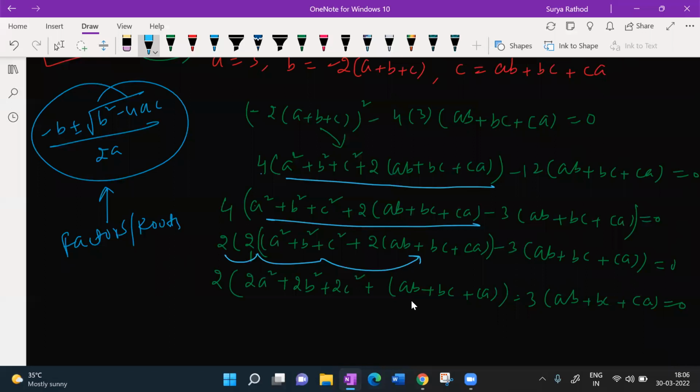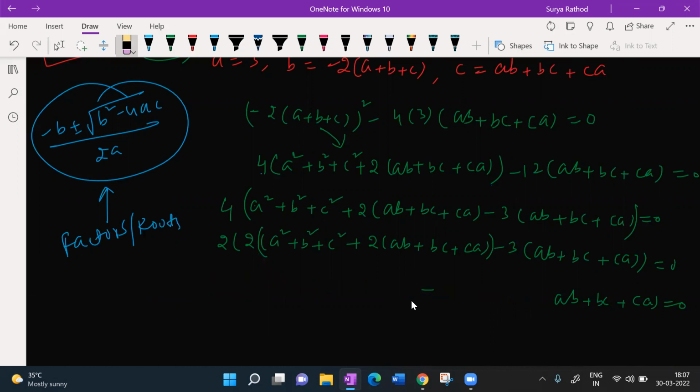Okay, which one are you saying, Shreyan? Sorry, Kavya ji, which one are you saying? Let me write directly here. Look at this here. If I just write 2 times of 2A square plus 2B square plus 2C square, is it correct? 2C square. Now here, if this minus this, minus AB minus BC minus CA, I'm just multiplying it. Look at this here.